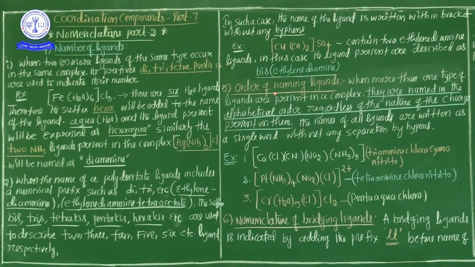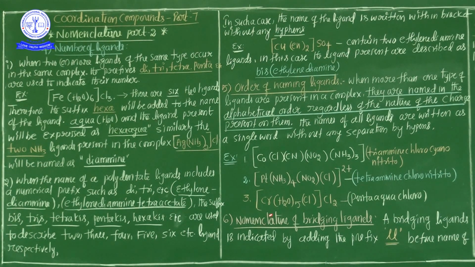So the next rule is the order of naming of ligands. A complex which consists of more than one type of ligand, they are named in alphabetical order regardless of the nature of the charge present on them, that means independent of the charge of the ligand. The names of all ligands are written as a single word without any separation by hyphens. So it is written as a single name. So we discuss the 3 examples.